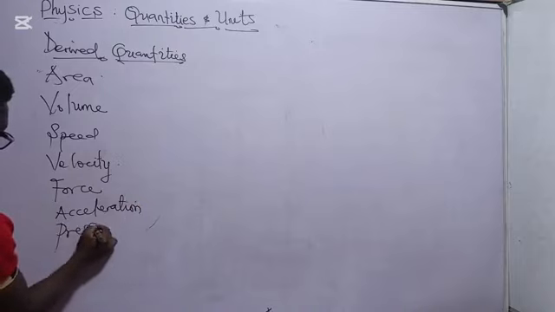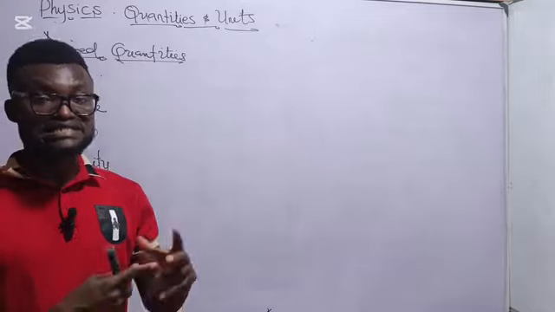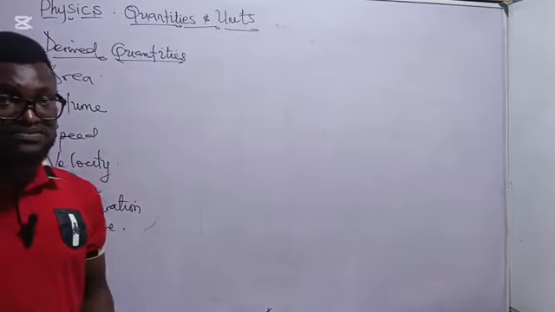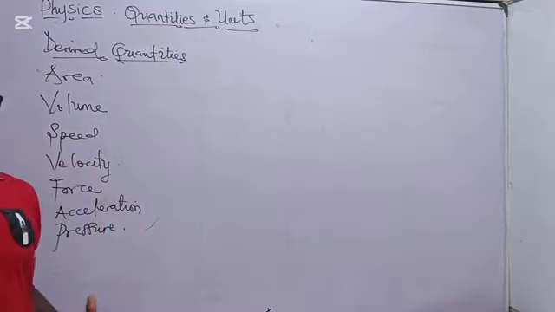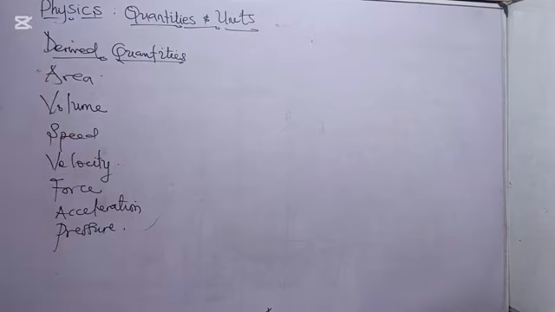Let's also talk about pressure. Now these are physical quantities that are derived. Hence they are called derived quantities. We have numerous of them, but we are considering only a few. Now let's see why these are regarded as derived quantities.